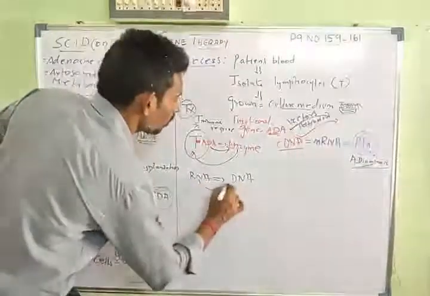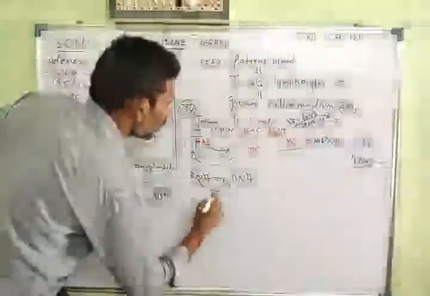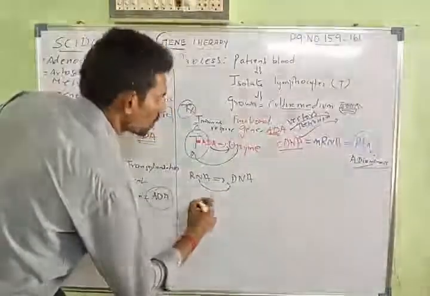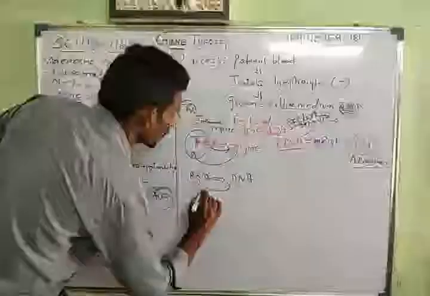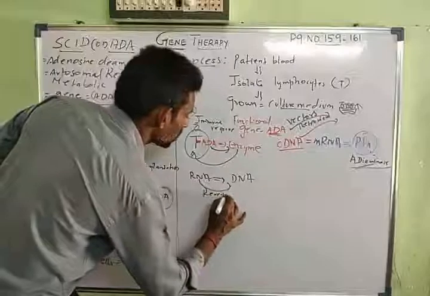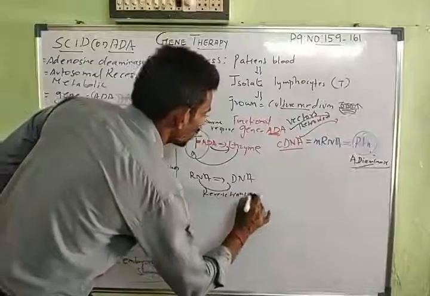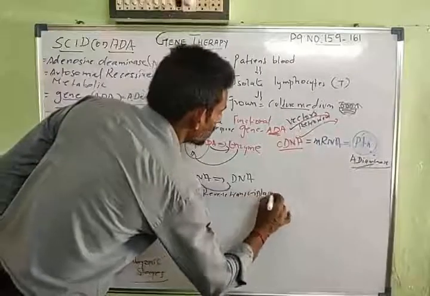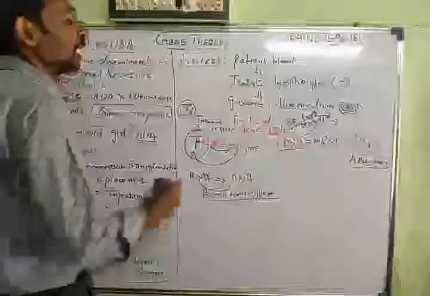So this is taking place in the reverse manner, done by an enzyme called reverse transcriptase. This is what we studied in HIV.